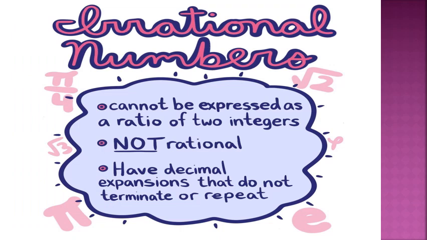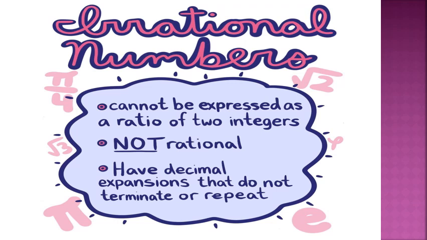Now let us explore the irrational numbers. The numbers which cannot be expressed in the form of P by Q are called irrational numbers.